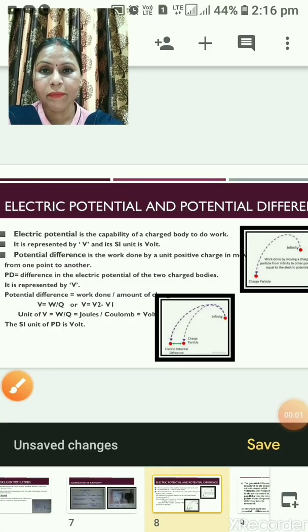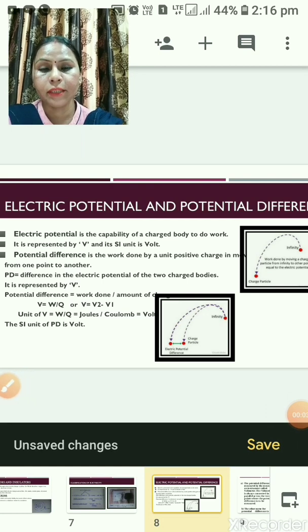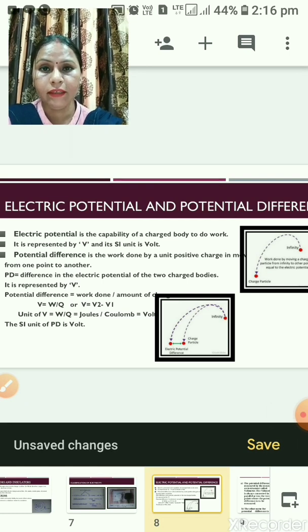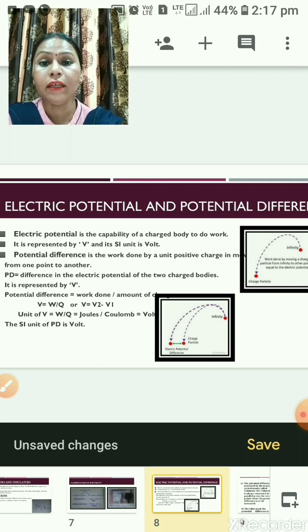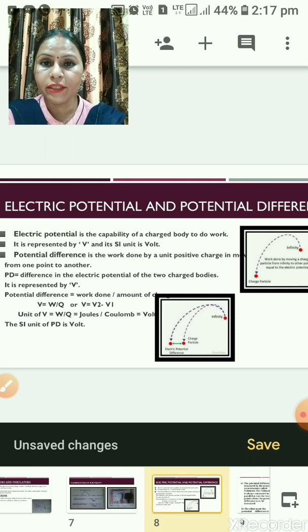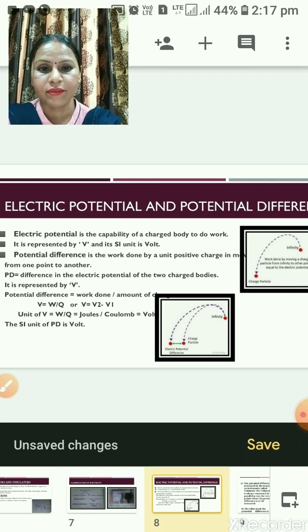Now I am explaining you about the electric potential and potential difference. Children, you all are knowing that conductors contain free electrons. The free electrons can move from one body to another body. And when they are moving from one point to another point, one body to another body, then they are doing some work. This work done by the charges is called their potential. I can explain this term with the help of this diagram also.